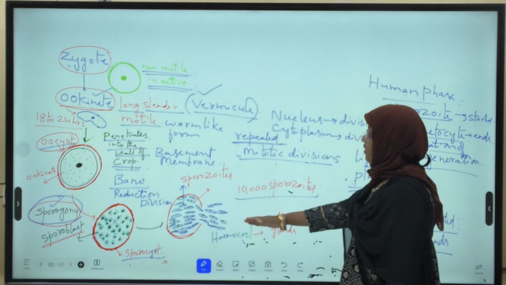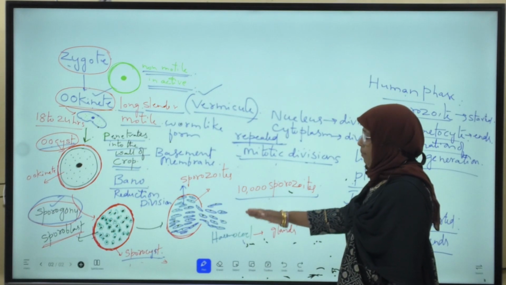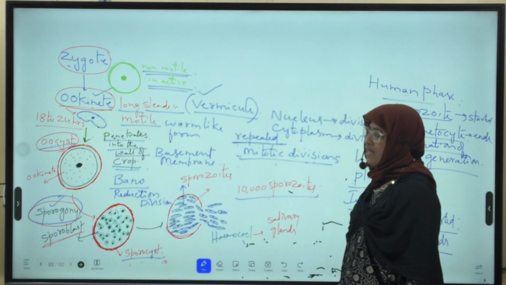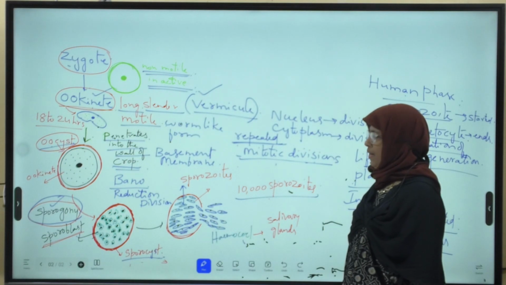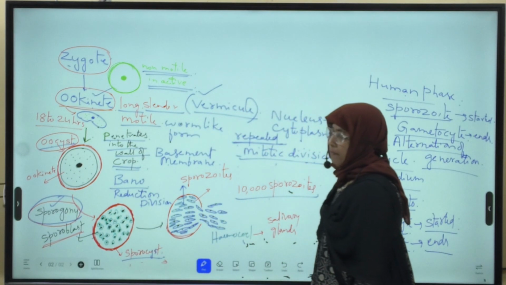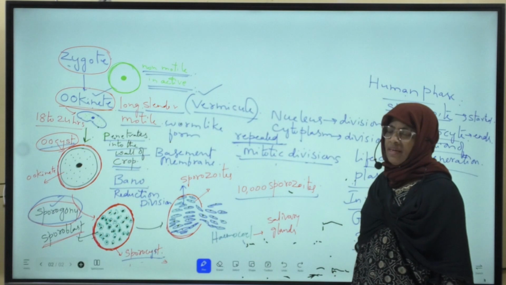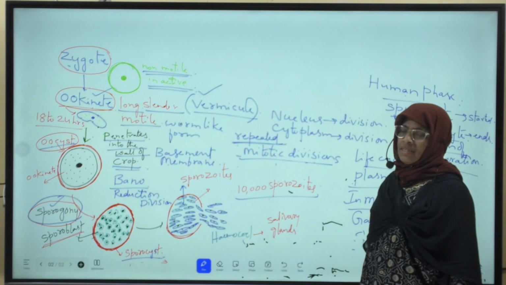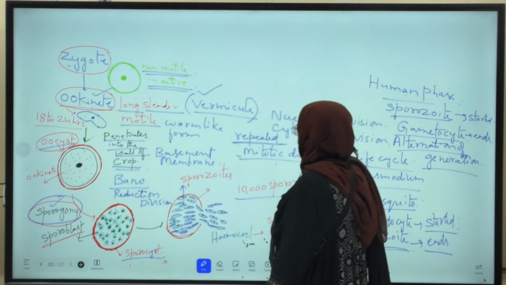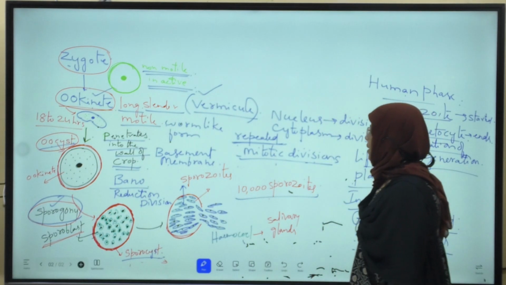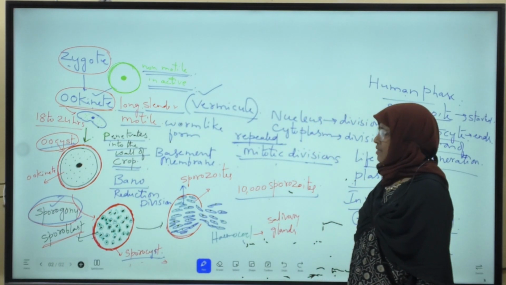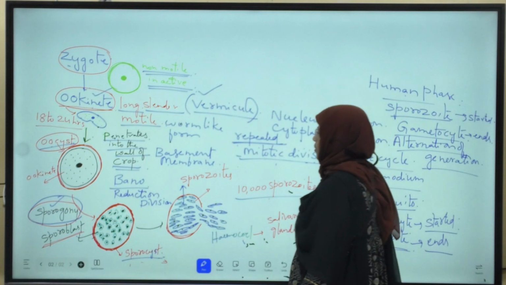When this infected female Anopheles mosquito bites and sucks the blood of a healthy man, what happens? These sporozoites are injected into the healthy man. Okay? This is about the life cycle of Plasmodium vivax in the mosquito phase. In the mosquito, Plasmodium undergoes a sexual life cycle. I hope I cleared this topic very clearly. I have already explained each and every step in a detailed manner.